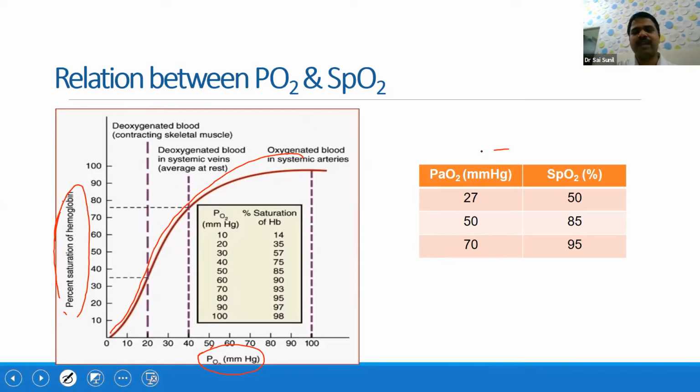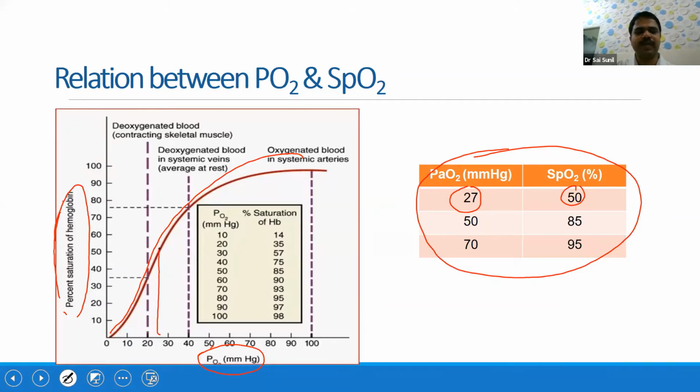If you see the values here, if the PaO2 is around 27, then the saturation will be 50%, as you can appreciate here. If the PaO2 is 50, then saturation will be 85%. If the PaO2 is 70, then saturation will be approximately 95%.